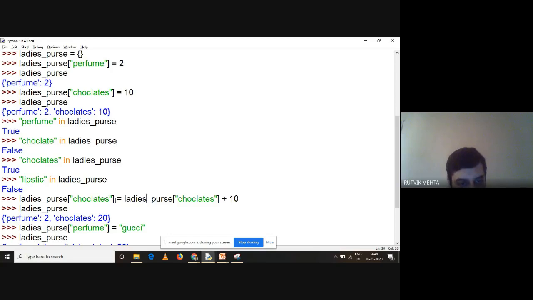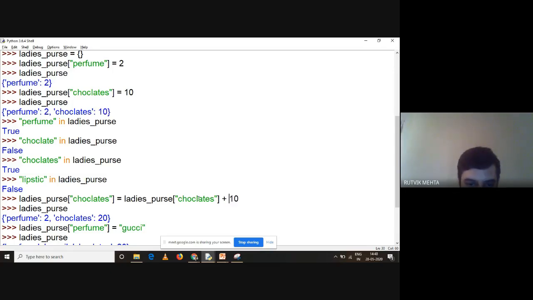So what is this? This is our left hand side value. So in this particular variable, a new value will be stored. But what is this? When you have this on the right hand side, it is fetching a value from the dictionary. So what is the current value of the chocolates key in lady's purse dictionary? So the current value is 10, right? And we are adding 10 more to it.